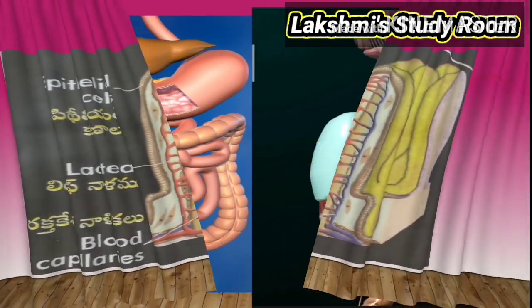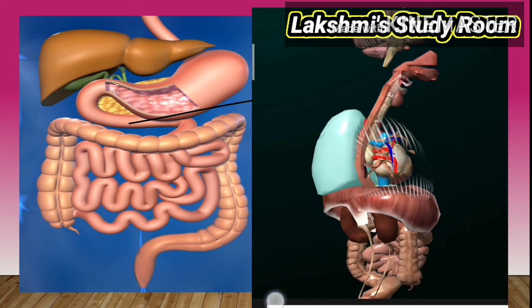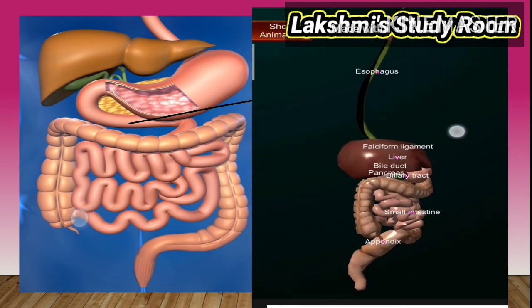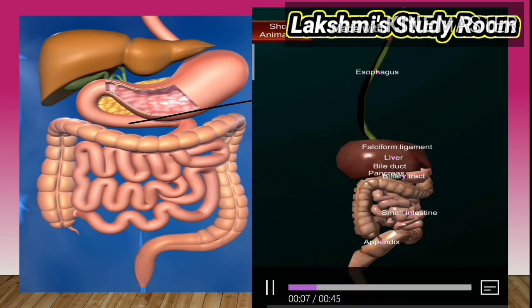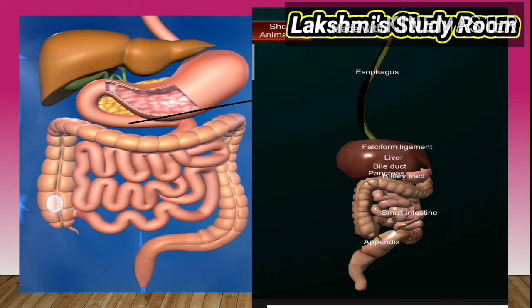The next part is where the undigested food enters into the large intestine. Here, at the connection between the small intestine and the large intestine, we can see a finger-like projection. The finger-like structure is called the appendix. The appendix is a vestigial organ in the human body. Then the undigested food material will be sent into the large intestine.